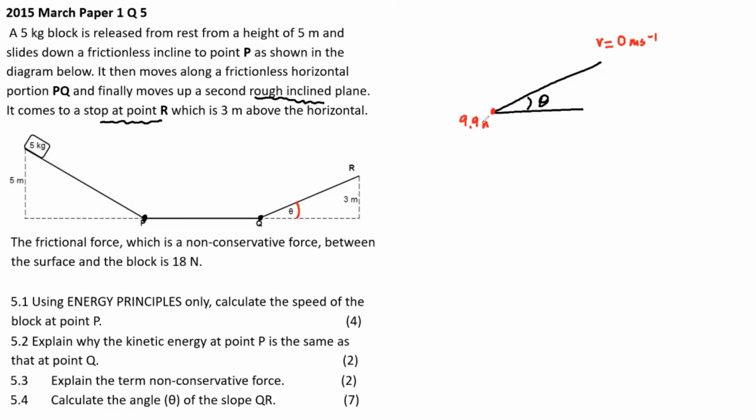Where do I get that from? This is because the velocity at P and the one at Q is the same. Kinetic energy does not change. Velocity does not change. No loss in kinetic energy. Mechanical energy is conserved. So when I go from 9.9 up to point R, I'm going to be reducing velocity until I get to 0. And it makes sense because, in the presence of friction, an object moves slower. In this case, it moves so slow that it ended up stopping.